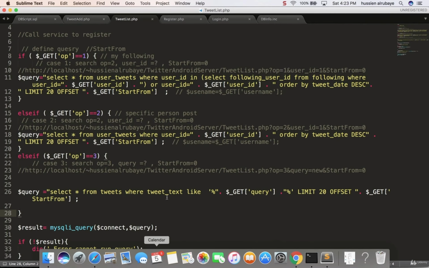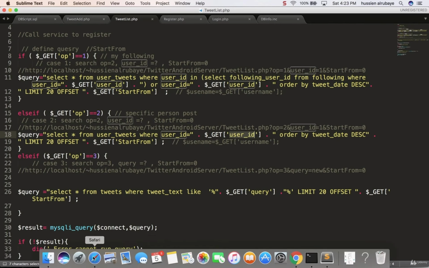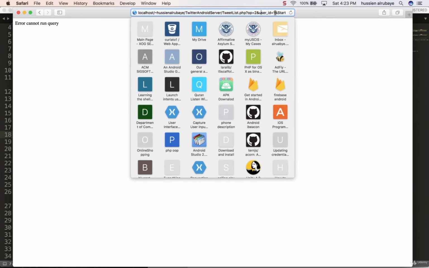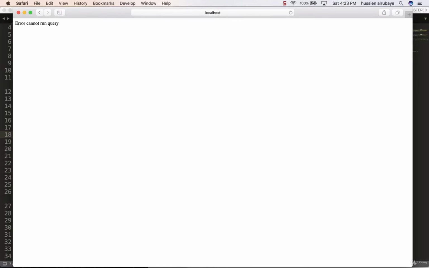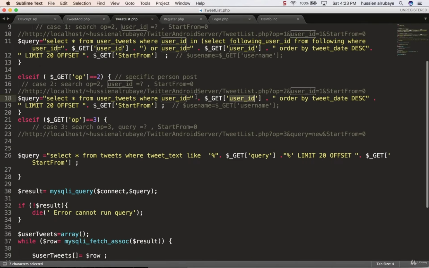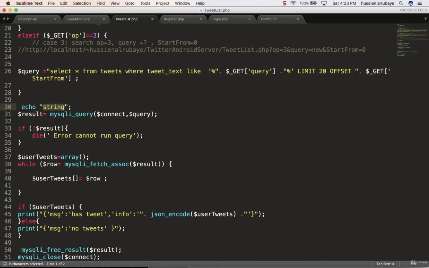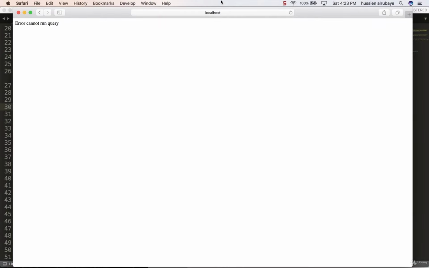So what about that? That's right, he gives me this because if I just go by user ID, I believe I have to give the user ID. If I just give him 1, he still gives me an error. I understand why he gives me an error, because if I just do an echo for the query to see what query he was running when I gave him that one, he ran this query.